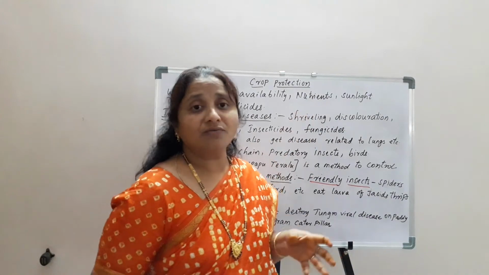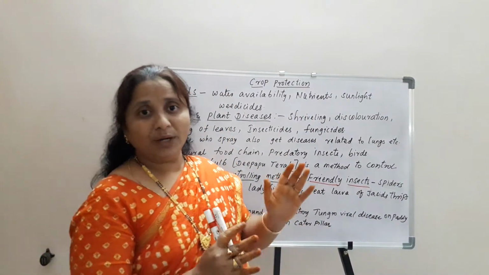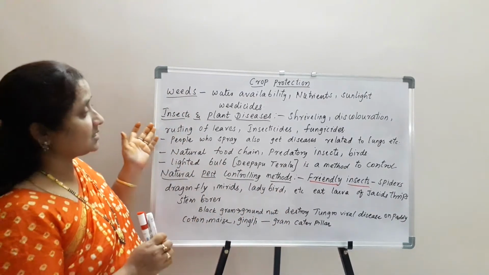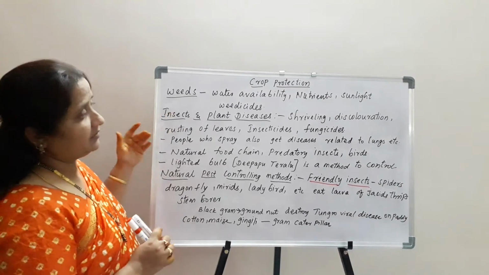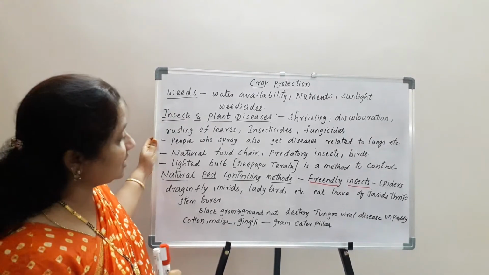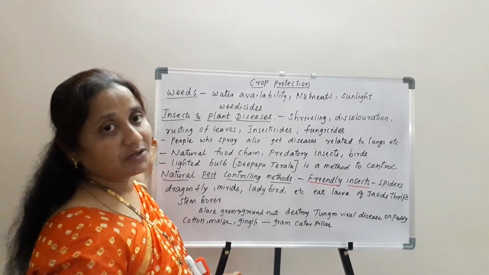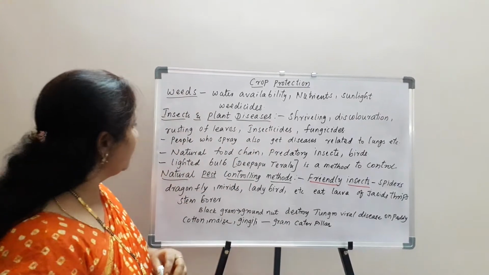The natural color of the fruit, the natural color of the flowers, the natural color of the leaves will be destroyed, and next even rusting of leaves. Also, these all are the different types of diseases which occur because of the insects. So, for this purpose, to control the effect of these insects, different types of insecticides and fungicides can be used.